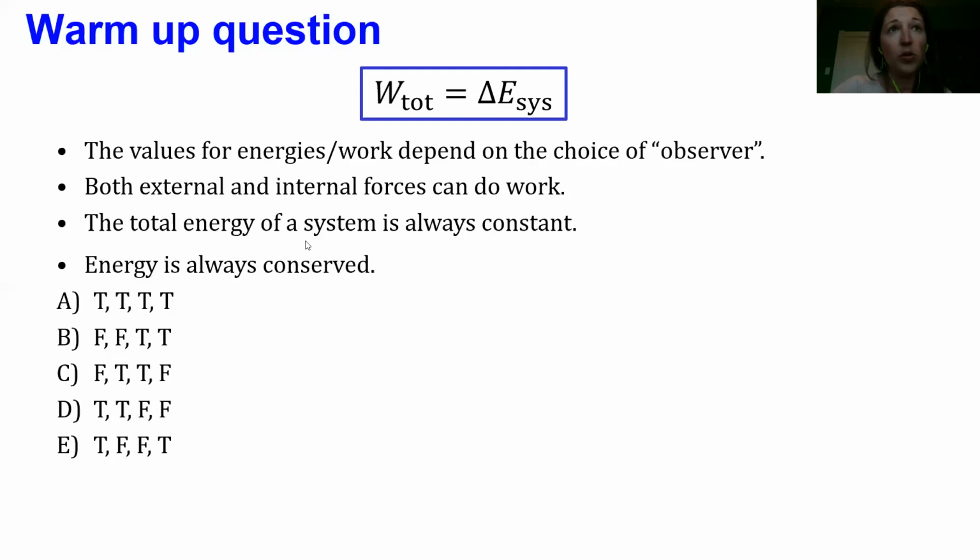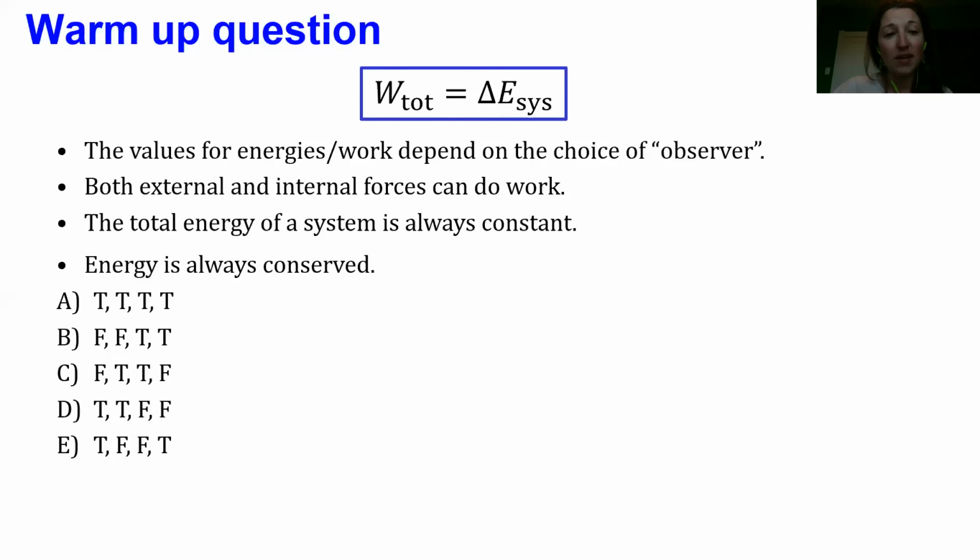The third statement, the total energy of a system is always constant. This is false. You can actually see this from the work energy theorem up here. Delta E system, whenever that's not equal to 0, then the energy is not constant. So we can change the energy of the system by doing work on it. That's what the work energy theorem says. That said, energy is always conserved. That is a true statement.